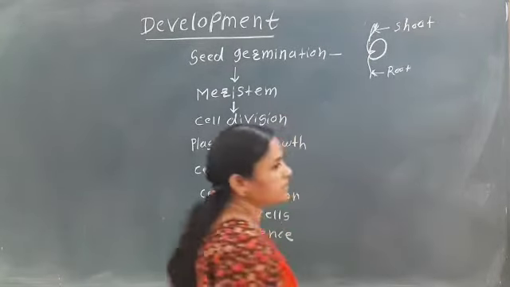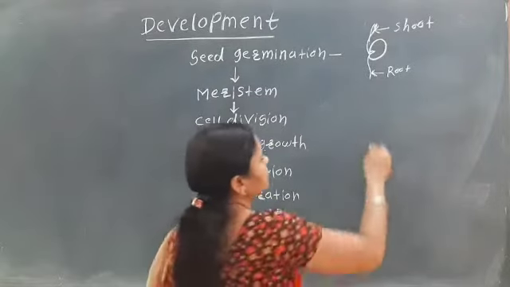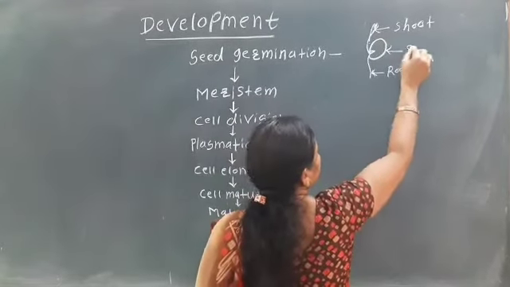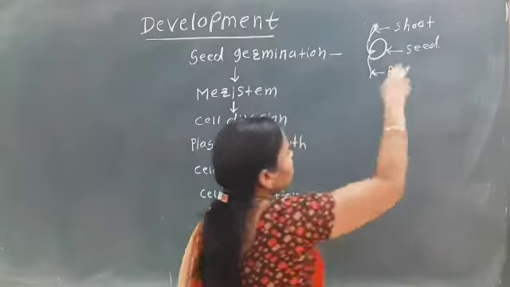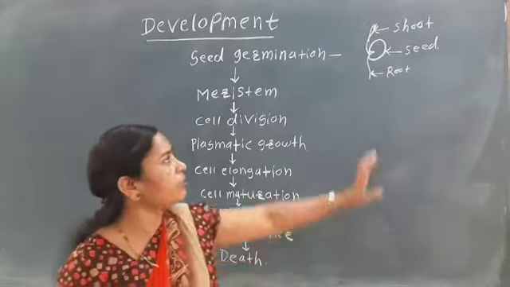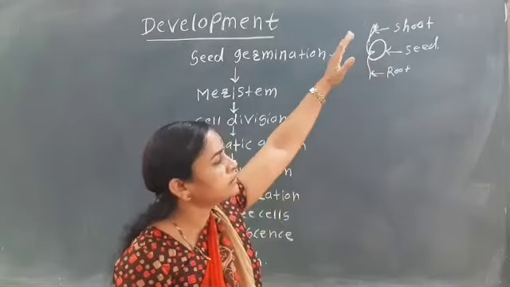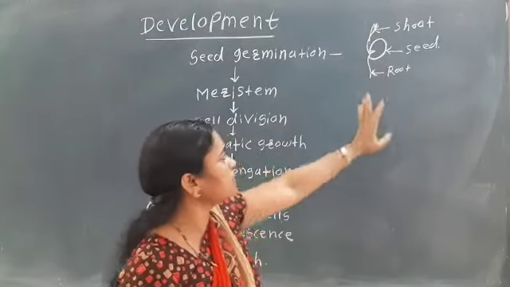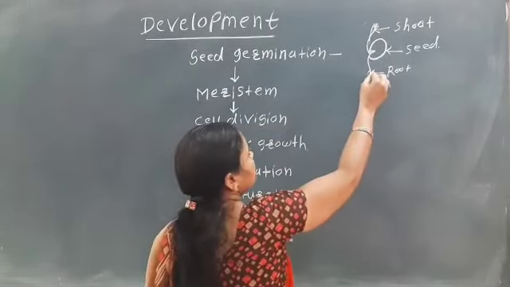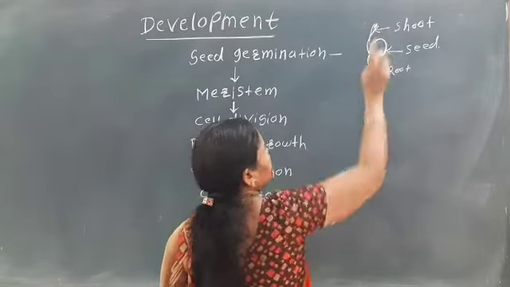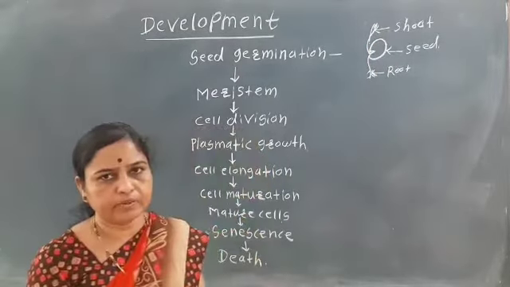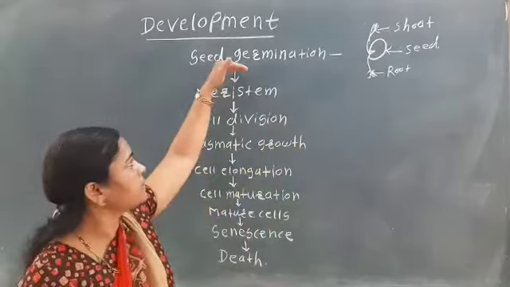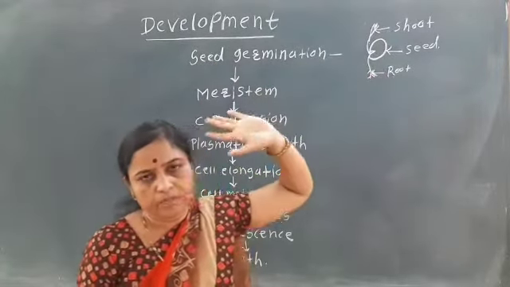So when the seed germinates, the radicle forms, from which the root system develops, and from the plumule the shoot system develops. So the first step is seed germination.